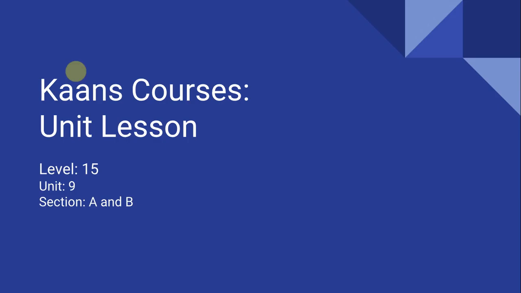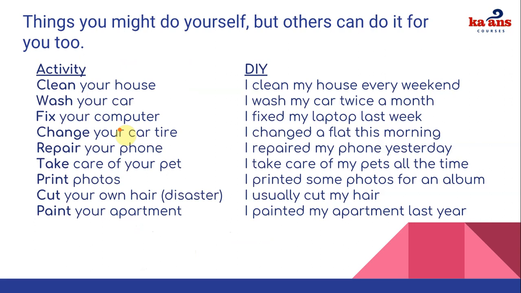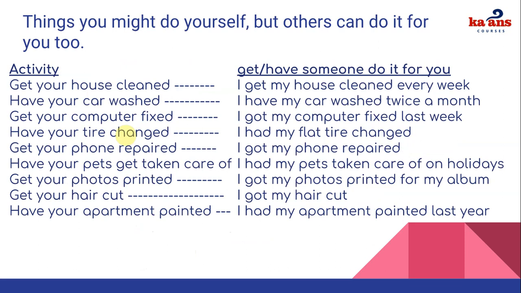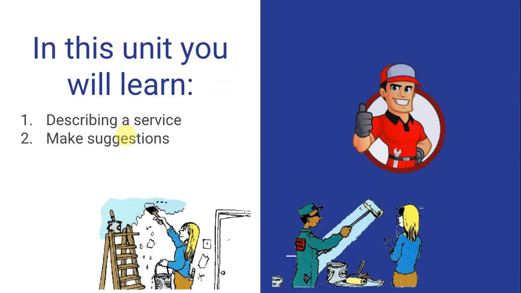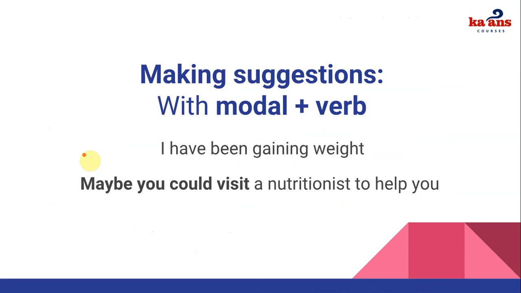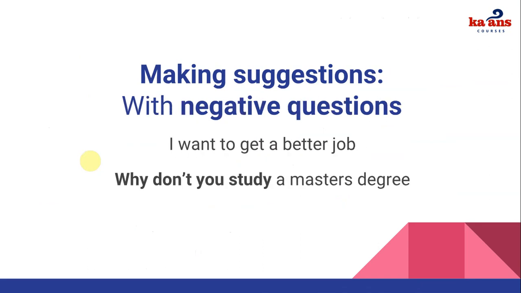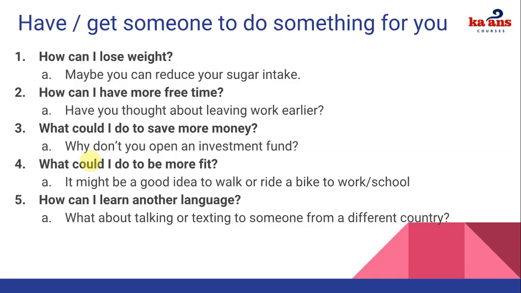And well, remember that the objective was to describe a service, and we learned that on lesson 1 and number 2 with different types of activities and how other people can do them for you, the structure, and also the second goal was to make suggestions, right? And we learned to make suggestions with modals, gerund questions, negative questions, infinitives, right? And we learned that on unit number 1, on lesson number 1, I'm sorry, and lesson number 3, which is the one we're on right now, right?